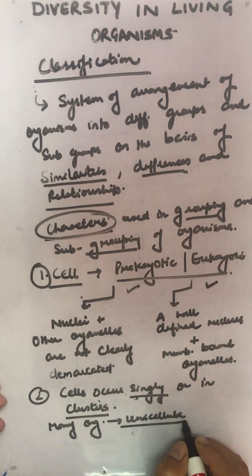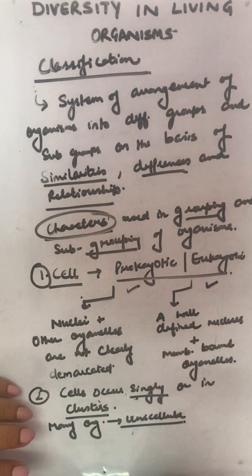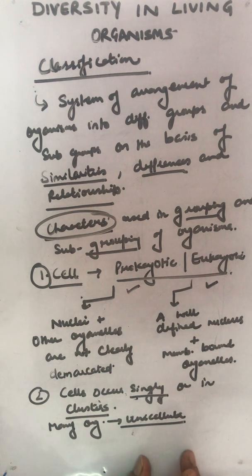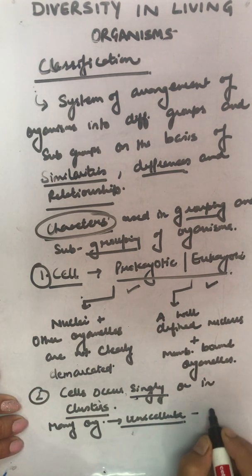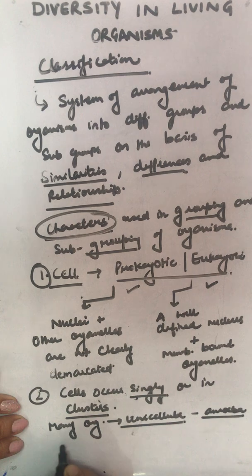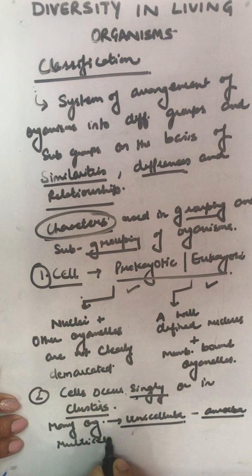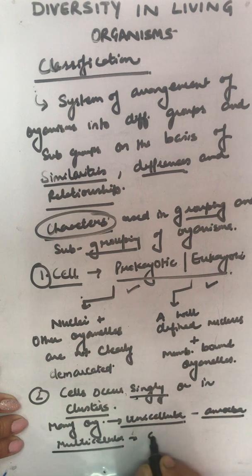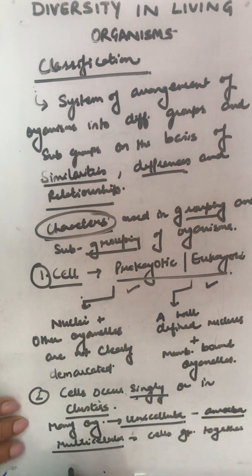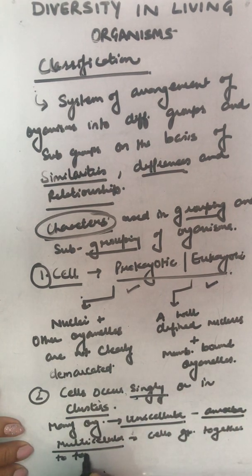That is made up of one cell like amoeba, and others they group together to form a single organism like insects. In case of multicellular, the different groups of cells carry out specialized functions. Okay. Now, unicellular like amoeba, it's made up of one cell. And others are multicellular, where cells group together to form a single organism.